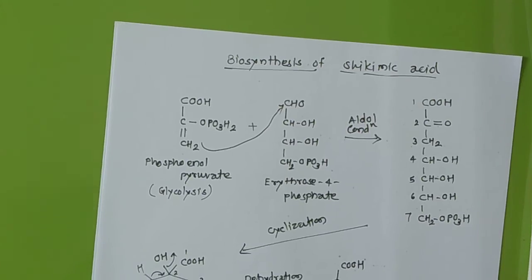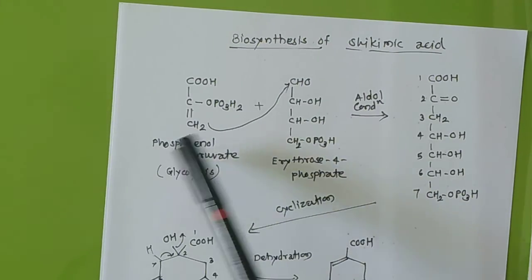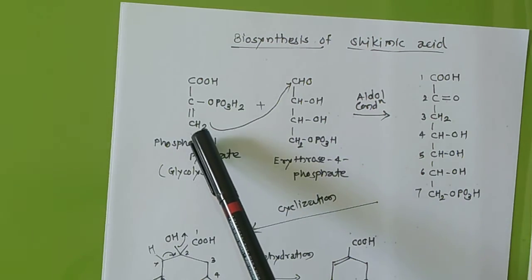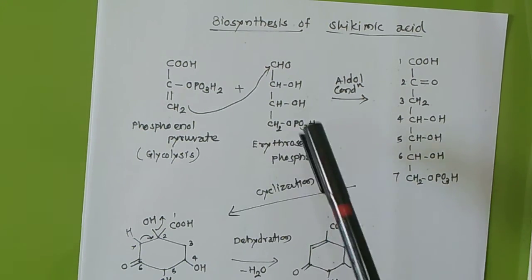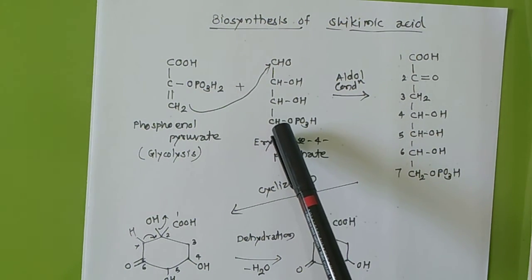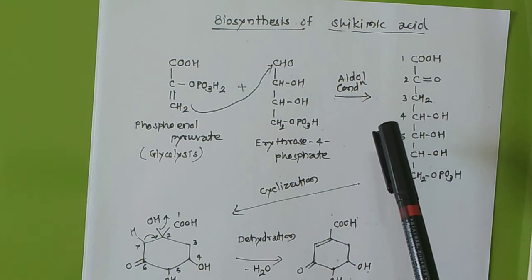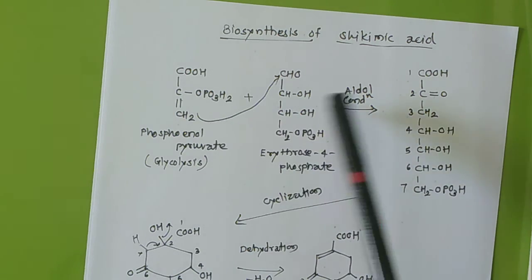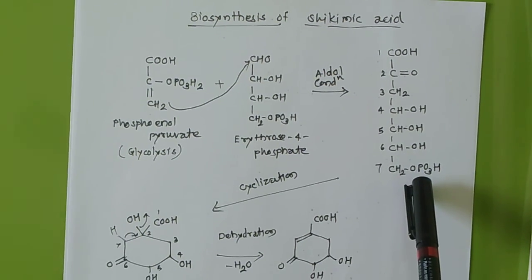See here, in biosynthesis of shikimic acid we have taken two precursors. One precursor is phosphoenol pyruvate. Remember the structure, and 3 carbon units are there. Then another precursor is erythrose 4-phosphate. There also 4 carbon units are there. So I keep in mind 3 and 4, because in total we have to prepare 7 carbons, right? Then there will be aldol condensation, and there will be formation of such an intermediate.